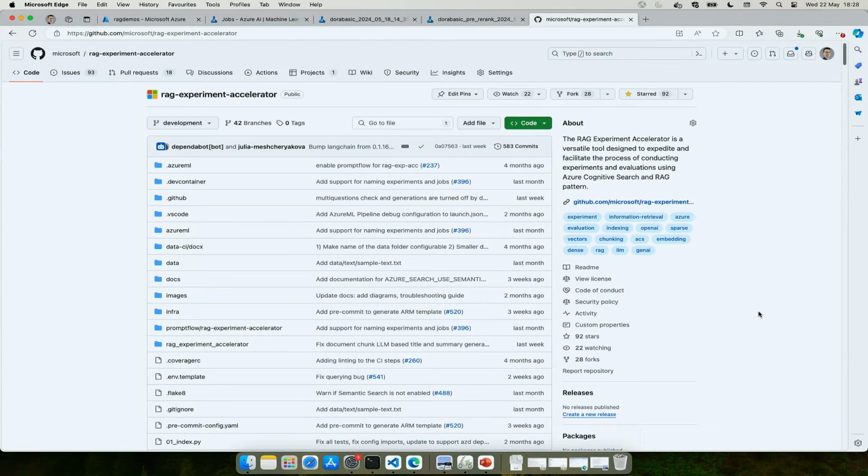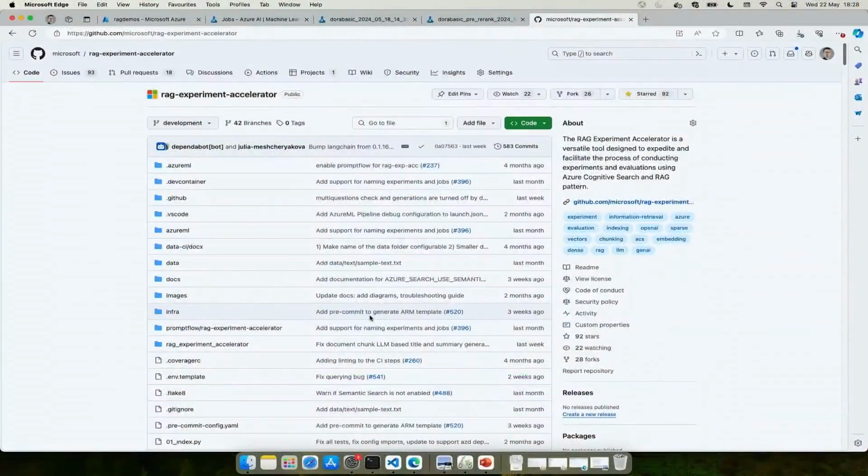As I said, this is a configuration-based tool, and it can be configured to extract insights out of documents. So you bring your documents into the RAG Experiment Accelerator, you configure it, you run a series of steps, and you would be able to extract answers to the queries that you just raised. This is the repo that I'm talking about. It's open source, and you can access it directly. And I'm going to show now how we use this tool to actually get answers to questions like how should we chunk, how should we embed, what should we use for embedding, and things like that.